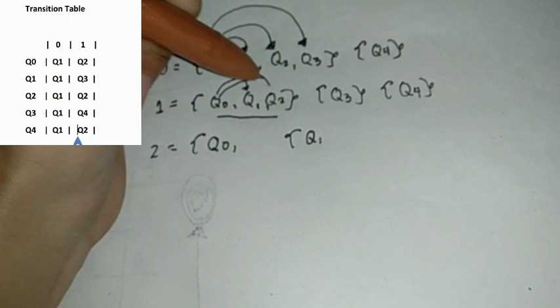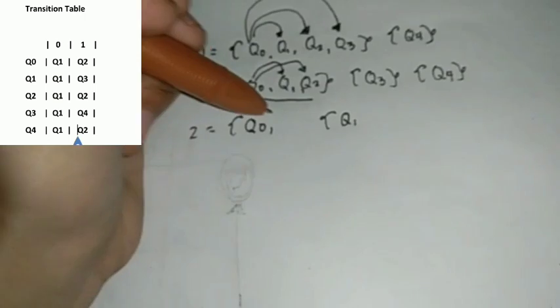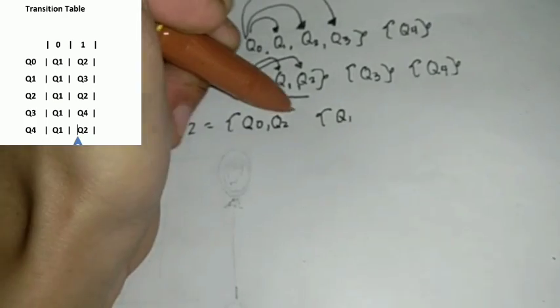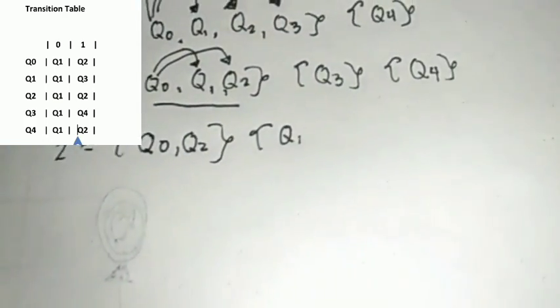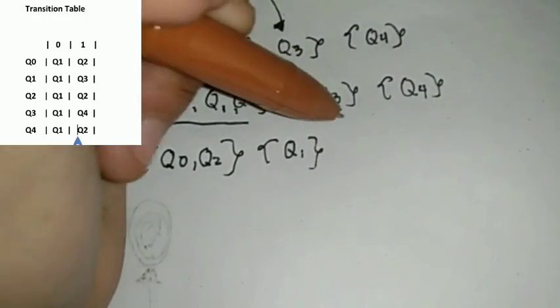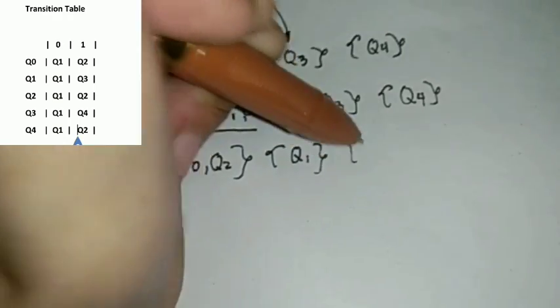Now we need to compare Q sub 0 and Q sub 2. Q sub 0 given 0 is Q sub 1. Q sub 2 given 0 is Q sub 1. So they're the same. And Q sub 0 given 1 is Q sub 2. Q sub 2 given 1 is Q sub 2. So they belong in the same group. So we don't need to distinguish it. Then we copy Q sub 3 and Q sub 4.